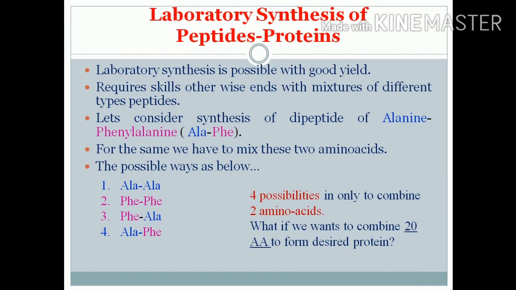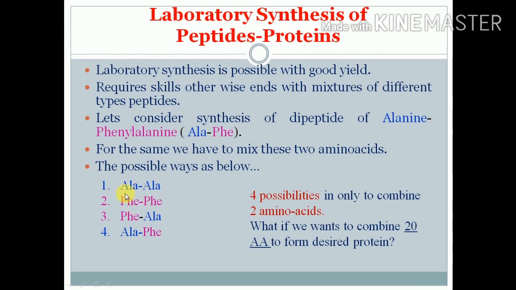It is possible to synthesize peptides as well as proteins in the laboratory, but it requires a lot of skill and technique. Let's consider the synthesis of a dipeptide like alanine and phenylalanine. For this, we have to mix these two amino acids. There are four possible ways they can react with each other. For example, the C-terminal, that is the carboxylic acid of alanine, may react with the N-terminal amine of a second molecule of alanine. So we will get an alanine dipeptide.